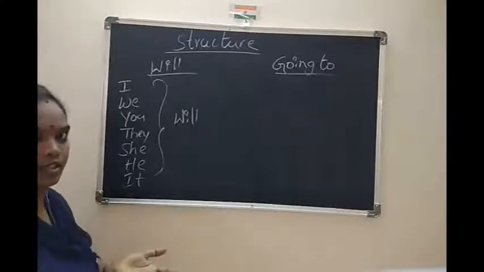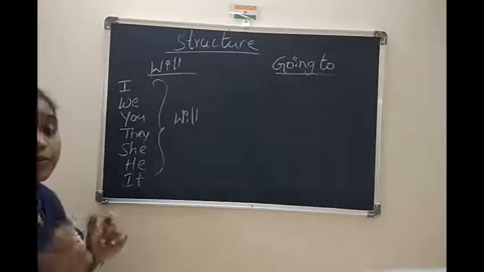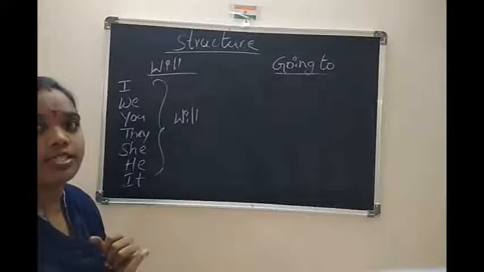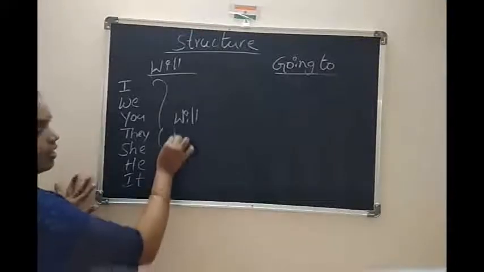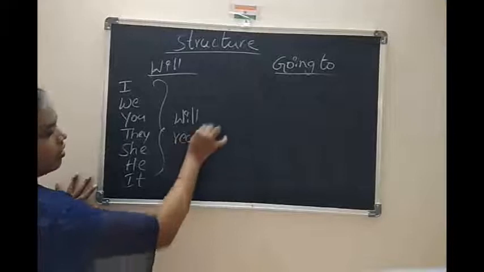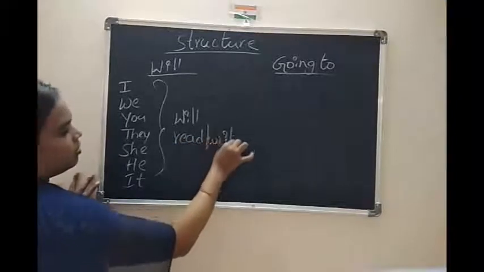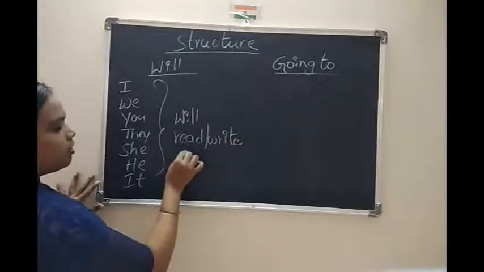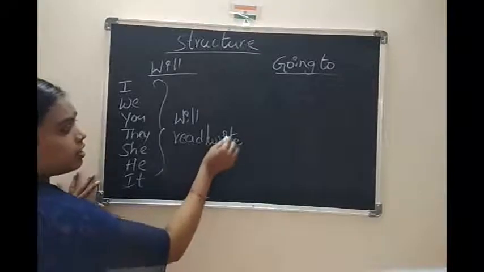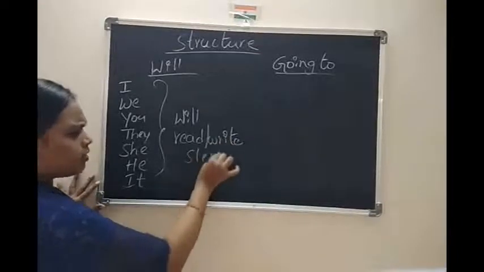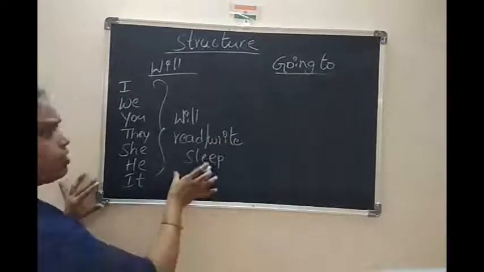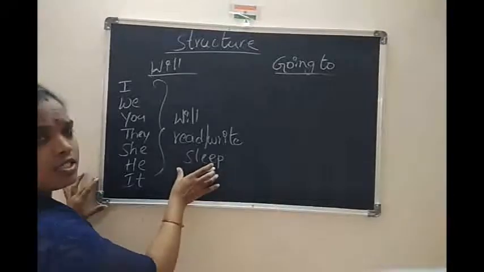Any verb you can take. What is mean by verb? Verb means action word. You can take here read or write, or sleep. Anything. That is your wish. So here verb is your wish.